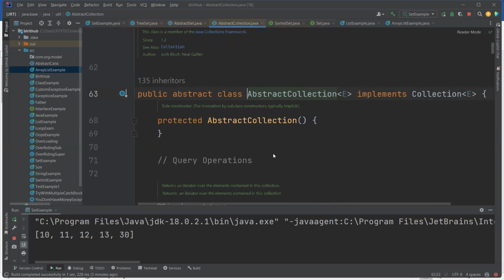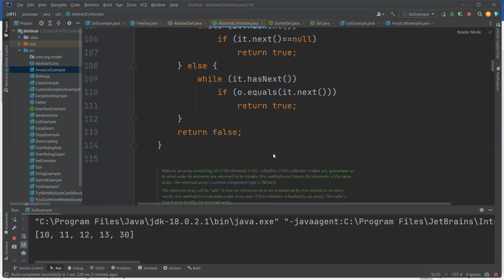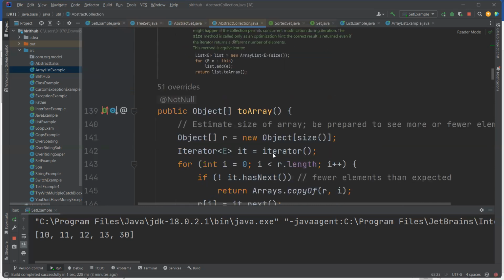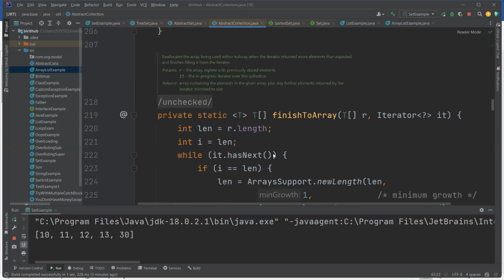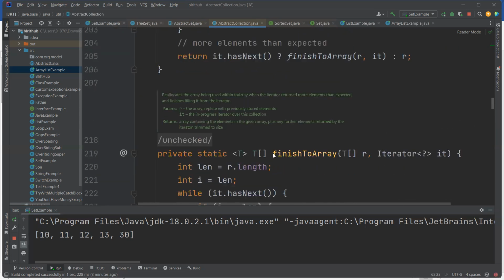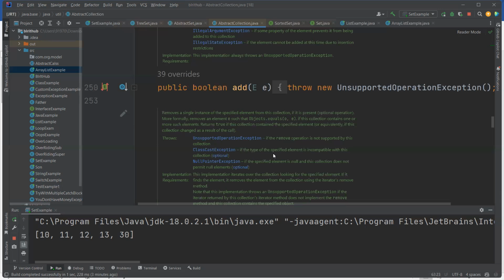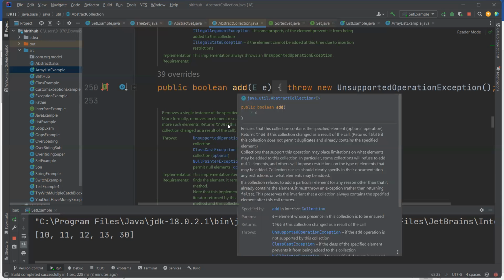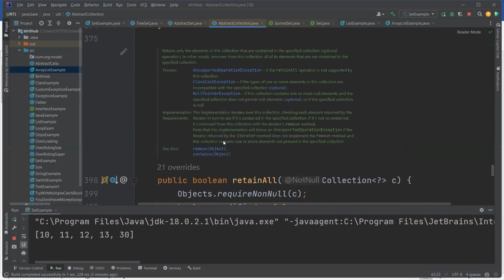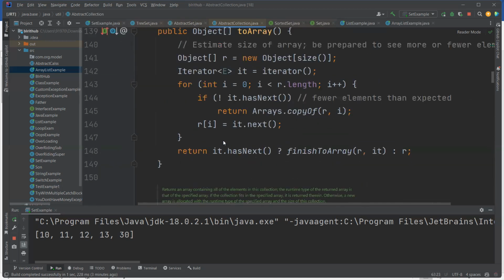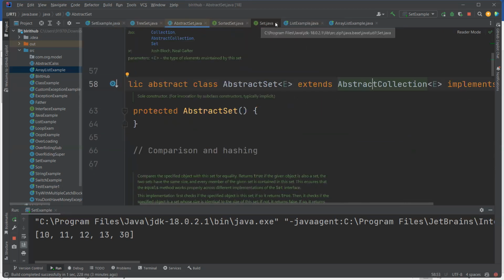Now going into AbstractCollection, it has all the methods overridden here, like the contains method and the add method. All the things are overridden here. That is the reason you are not giving anything; you simply add, and it automatically adds to your collection.